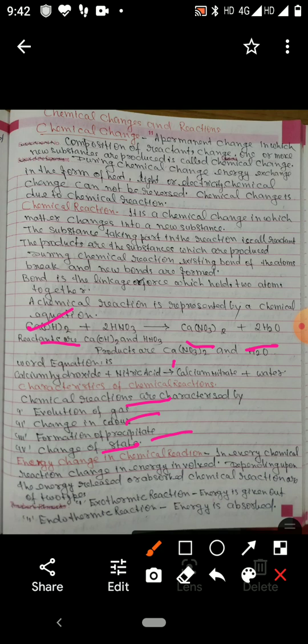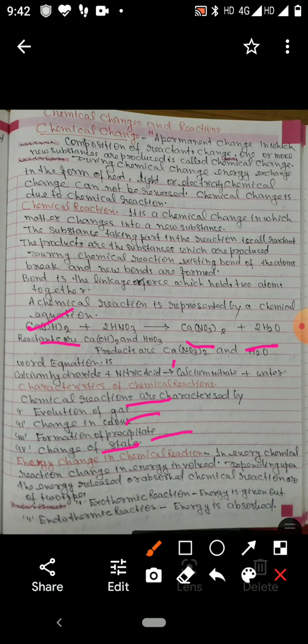First property is the evolution of gases. During the chemical reaction, when reactants combine together and the reaction occurs, there is formation of gas, and the gas is released.